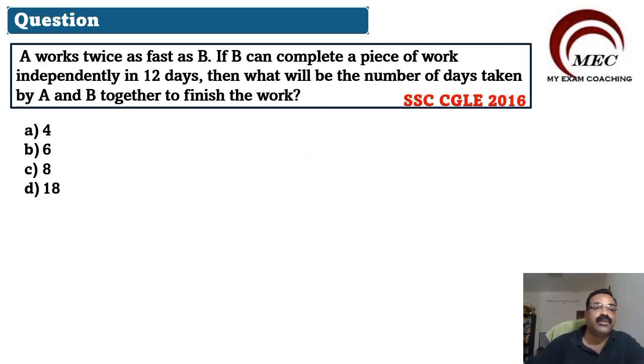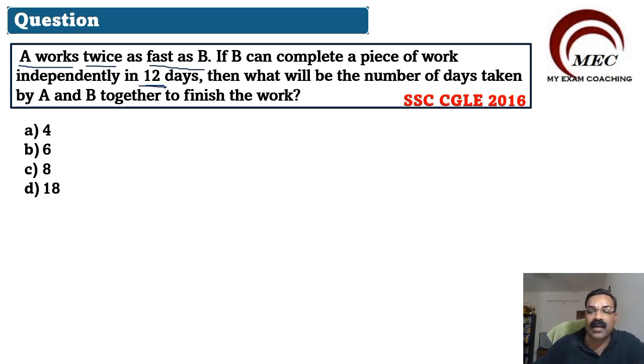So this is your next question. What's the question? Okay, so let us take it like this. A works twice as fast as B. These are very, very important words. A works twice as fast as B. If B can complete a piece of work independently in 12 days, what will be the number of days taken by A and B together to finish the work?